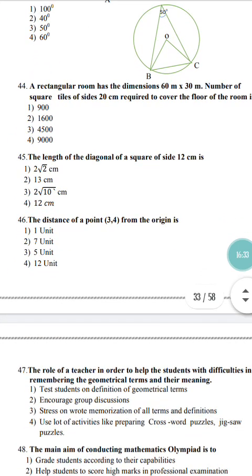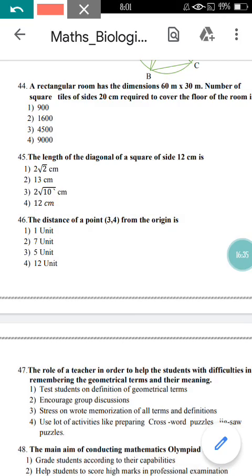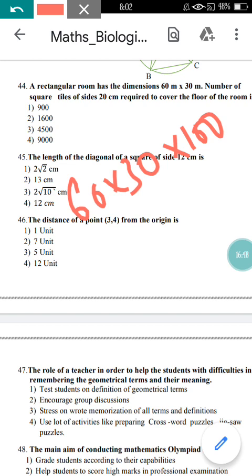Now come to question number 44 here. A rectangular room has the dimension. They have given the dimension as 60 into 30, in terms of meters. Just convert it in terms of centimeters by multiplying with 100. Then you are going to get 4 zeros followed by 18, right?